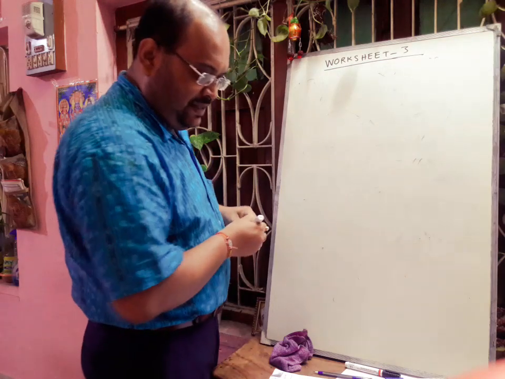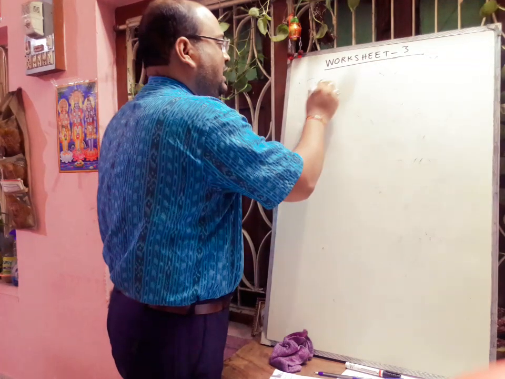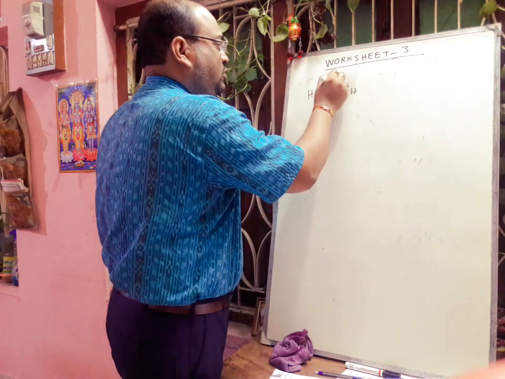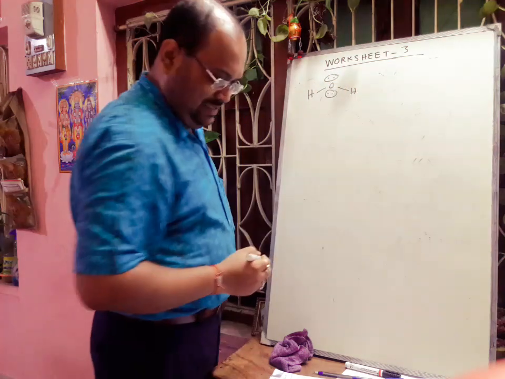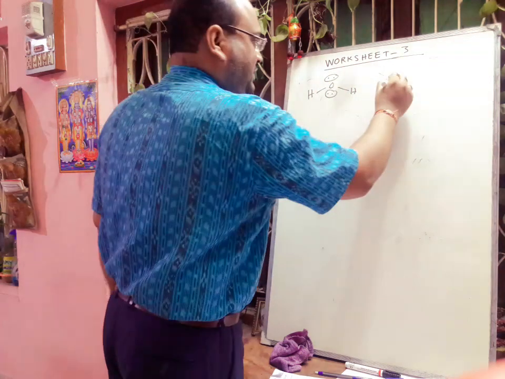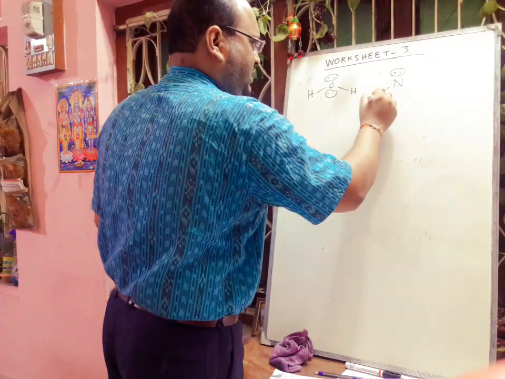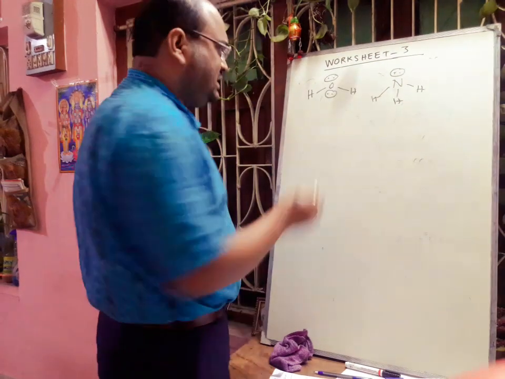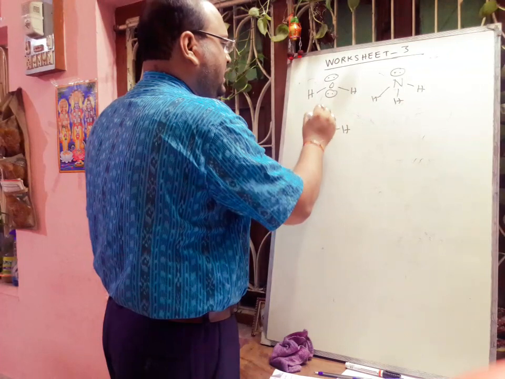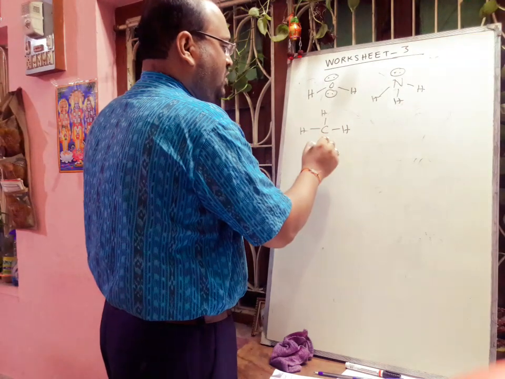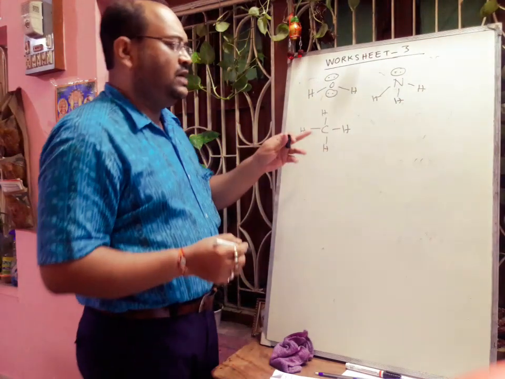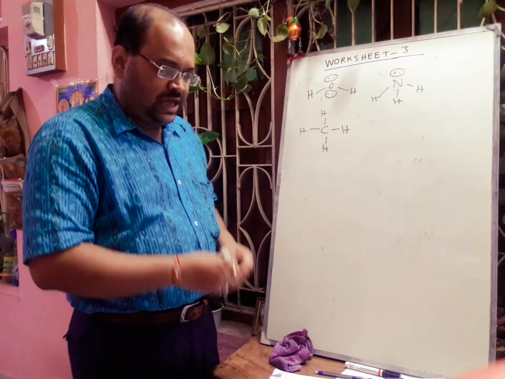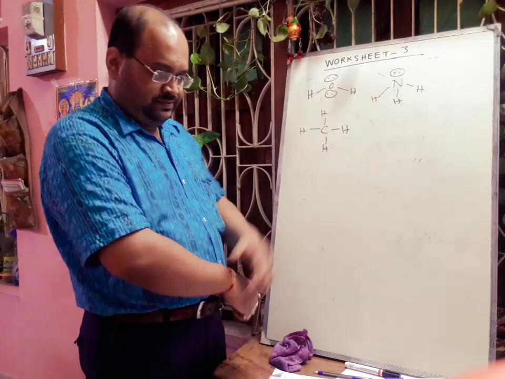Water: we know that in water there are 2 lone pairs. Next is ammonia. In NH3 there is 1 lone pair of electrons. And last is methane. In methane there is no lone pair. All electrons of carbon are shared with hydrogen. So the answer will be methane.